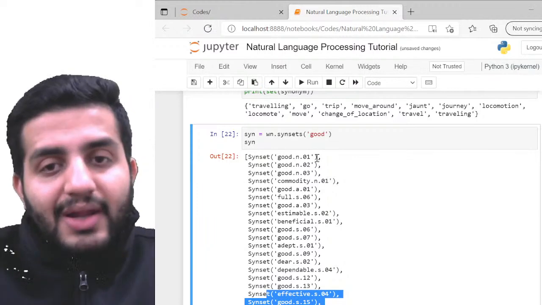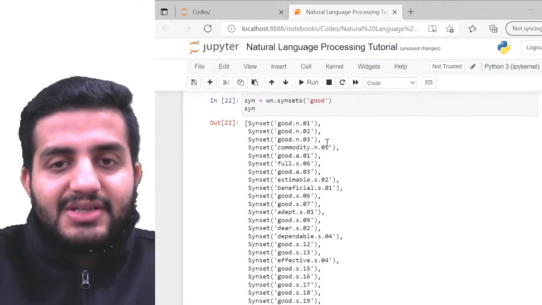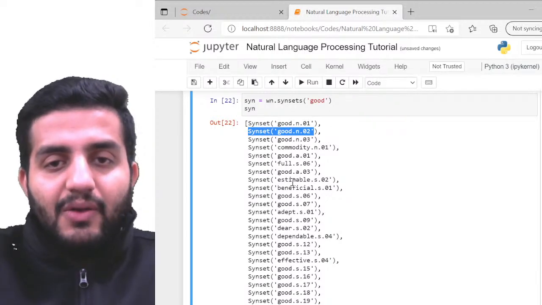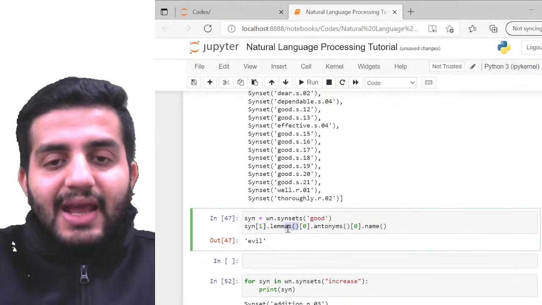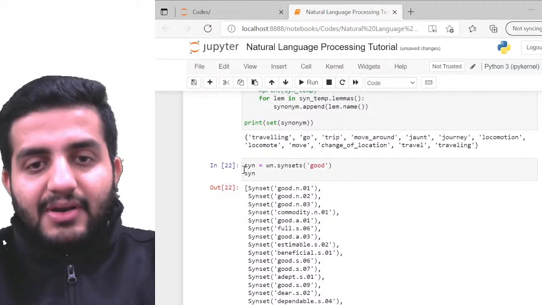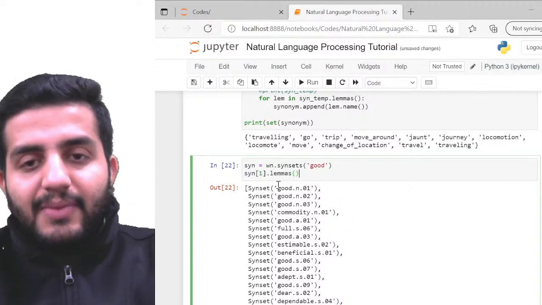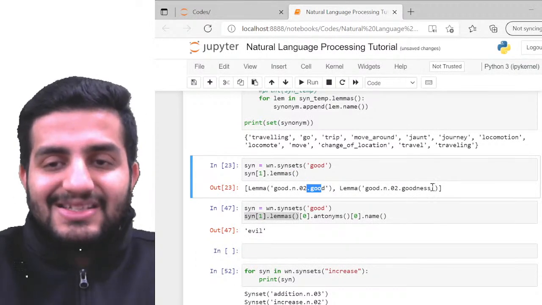I can just keep on calling the lemmas one by one, right? So that's what I have done. For example, I've called this good n02 for now. So good n02, this is my syn 1, and I've called the lemmas. And then lemmas में क्या होगा मुझे? Now look at this for now. So good n02 का मैं lemma को call कर रहा हूँ. So lemmas में मेरे को क्या दिख रहा है? Good दिख रहा है, goodness दिख रहा है, right?